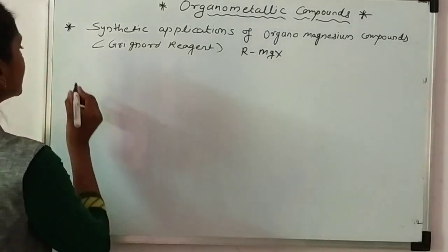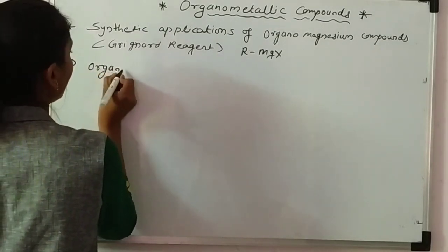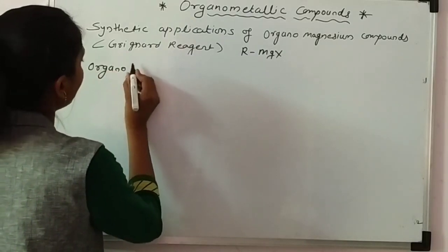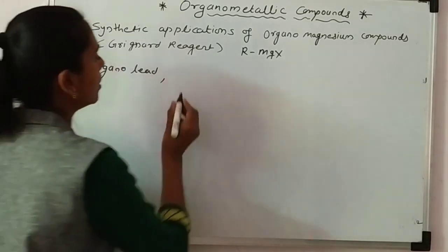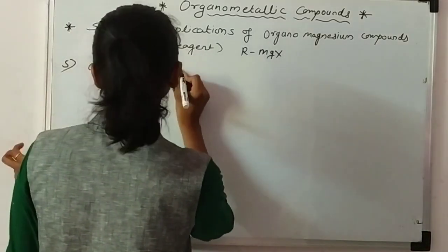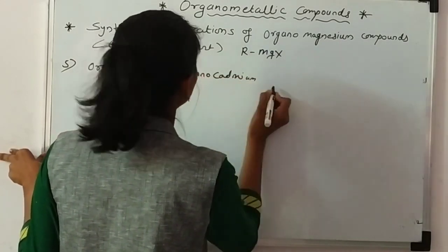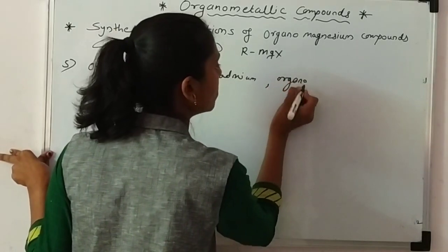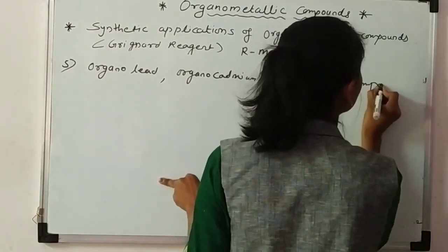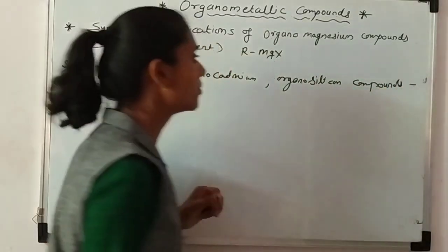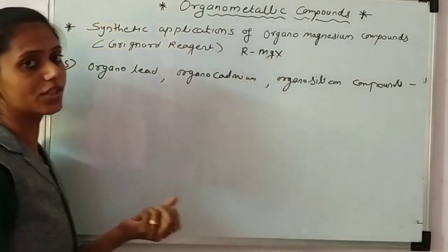But here we can synthesize different organo compounds, for example organolead, organocadmium, and organosilicon compounds from the Grignard reagent.